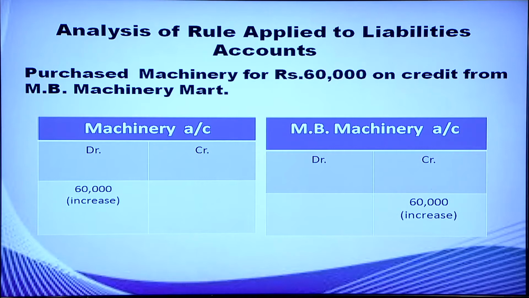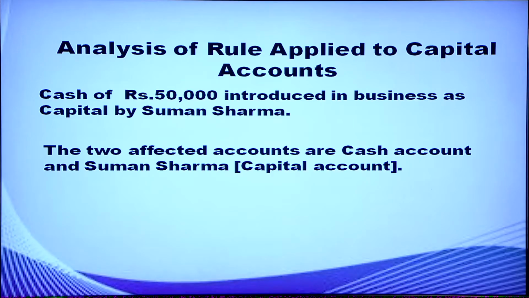When you are writing in the form of accounts, you can write in this way: machinery account is debited and MB Machinery Mart is credited. Amount rupees 60,000. Another transaction: cash of rupees 50,000 introduced in business as capital by Suman Sharma.